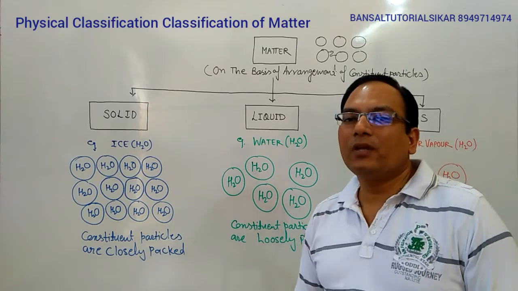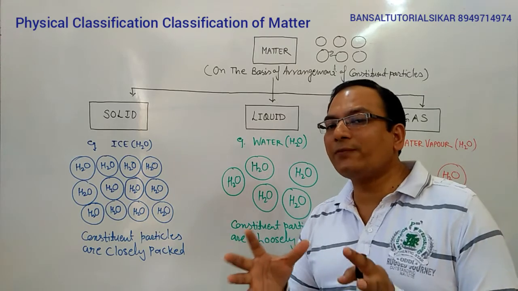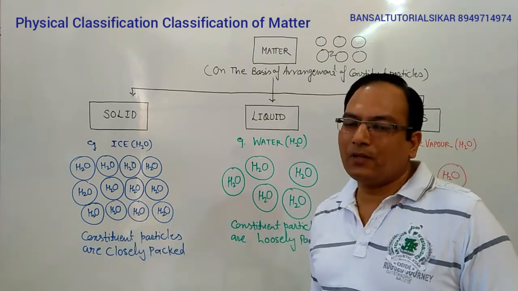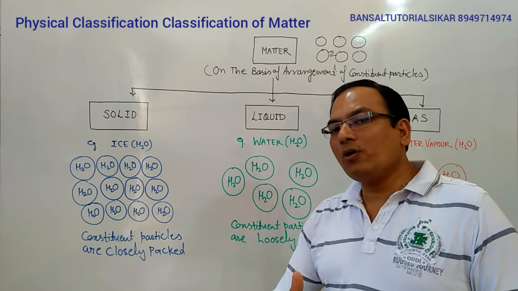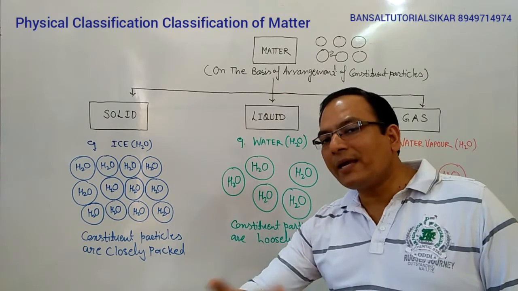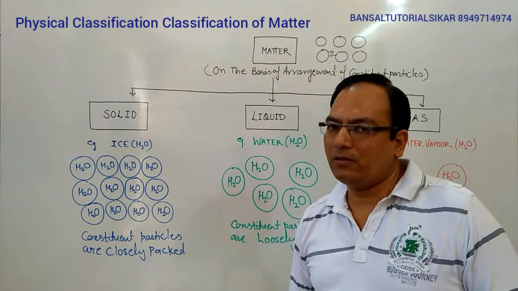They are rigid. They cannot change their shape. They have definite shape and definite volume. The particles have restricted motion. They cannot come out from their position. They can move here and there around their mean position, but cannot leave their positions.